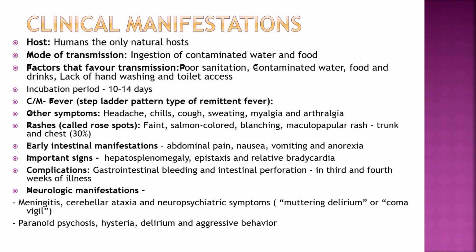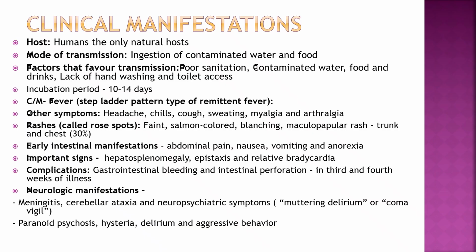Clinical manifestations: incubation period 10 to 14 days, fever in a step-ladder pattern, a type of remittent fever. Other symptoms: headache, chills, cough, sweating, myalgia, and arthralgia. Rash called rose spots: a faint salmon-colored, blanching, maculopapular rash on the trunk and chest in 30%. Early intestinal manifestations: abdominal pain, nausea, vomiting, anorexia. Important signs: hepatosplenomegaly, epistaxis, and relative bradycardia.